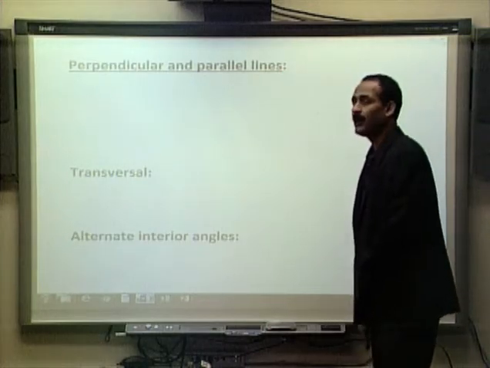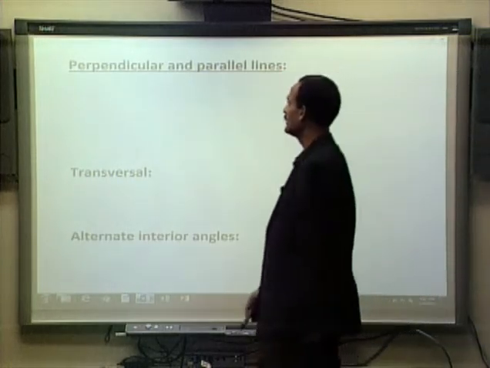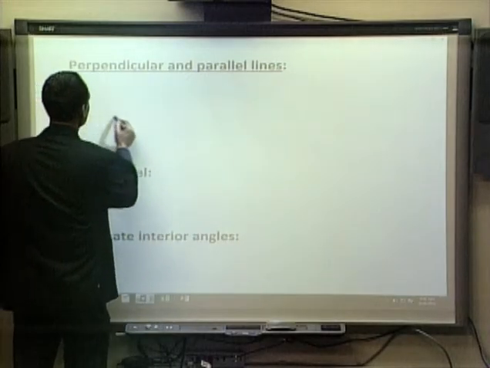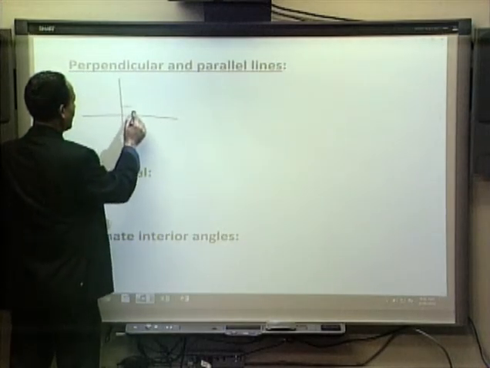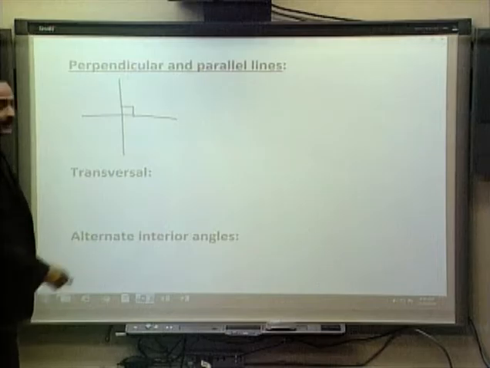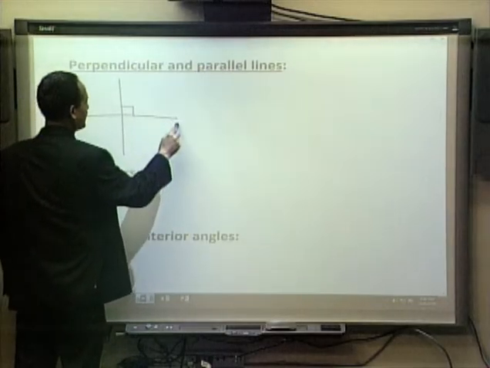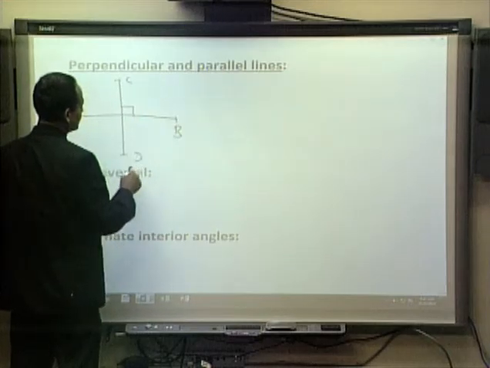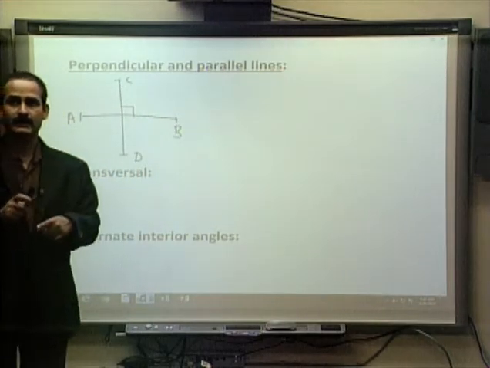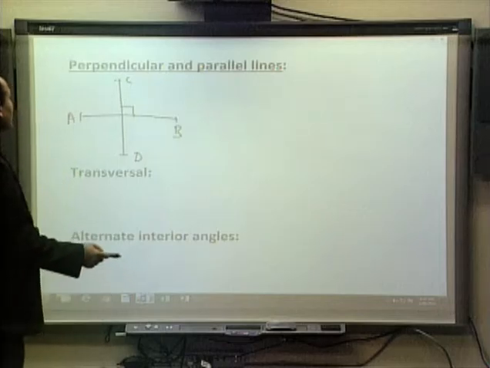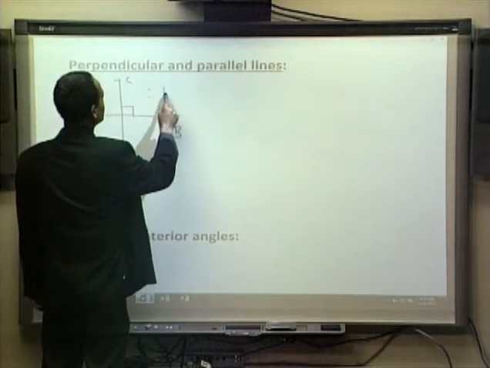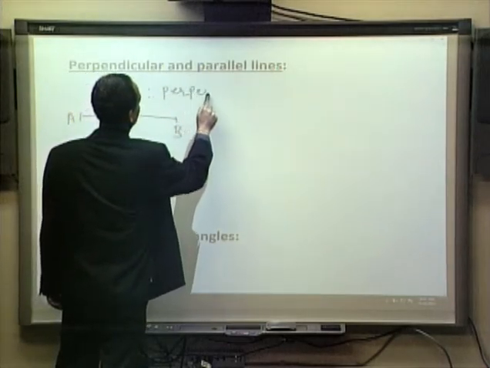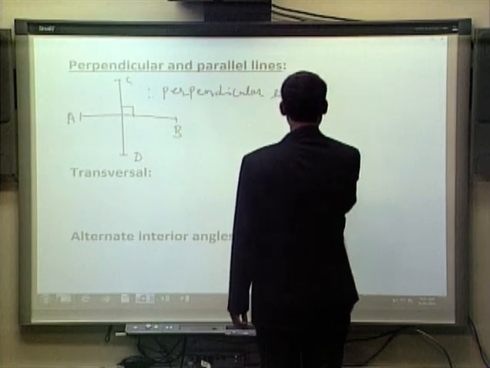Okay, now we have a concept of perpendicular and parallel lines. If we have two lines, they intersect at an angle of 90 degree. Let's say this AB is a line, line segment or line whatever you want to call it, CD is another line, they intersect and make an angle of 90 degree. This is an example of perpendicular lines. In this situation, these two lines are called perpendicular lines.